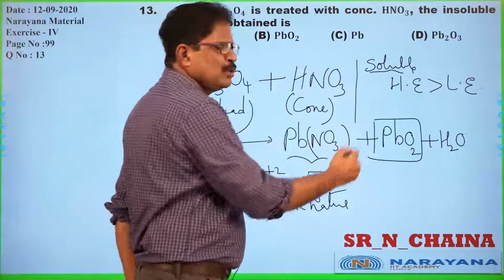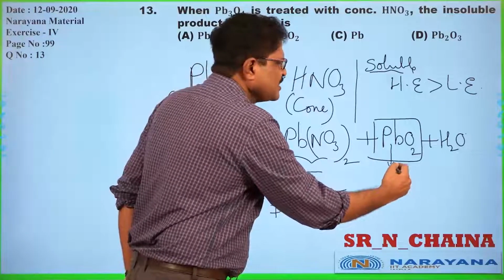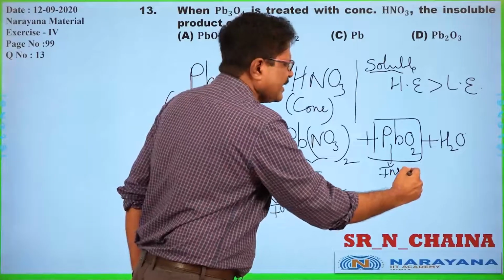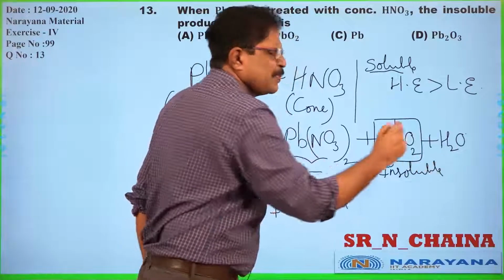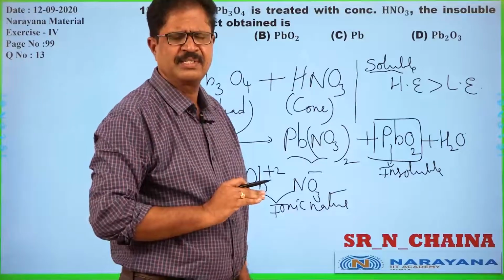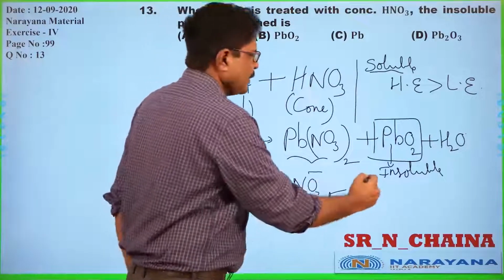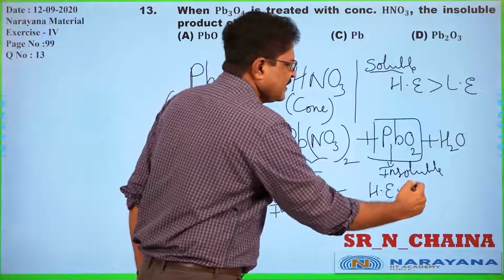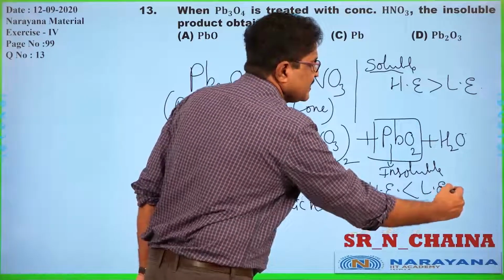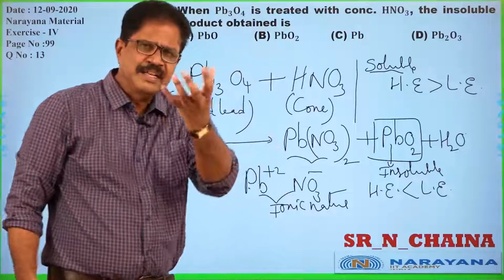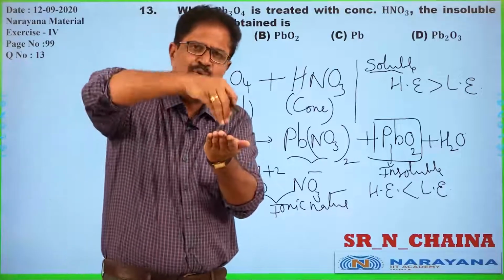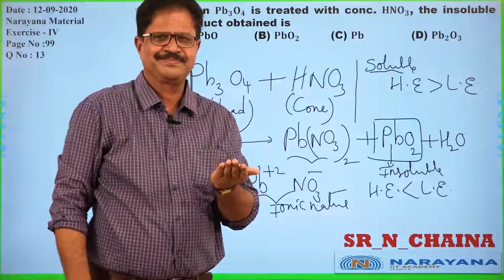Here, PbO2 is an insoluble substance. All lead compounds are approximately insoluble substances. Reason? Hydration energy is less than lattice energy. Lattice energy is the energy absorbed during the dissolution of the substance.